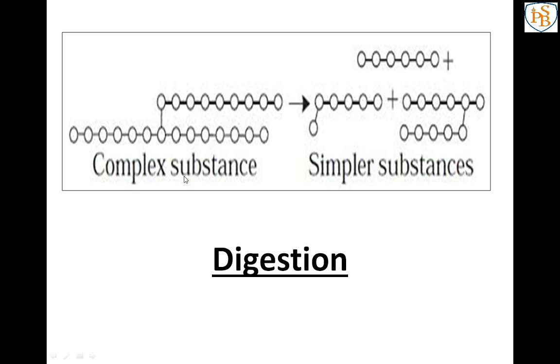So what does this complex substance mean? Our food that we are eating in the ingestion process. The first step is ingestion. We are eating the food, we are eating the components that are known as nutrients. But whatever nutrients are there, like carbohydrates and proteins, are very complex.